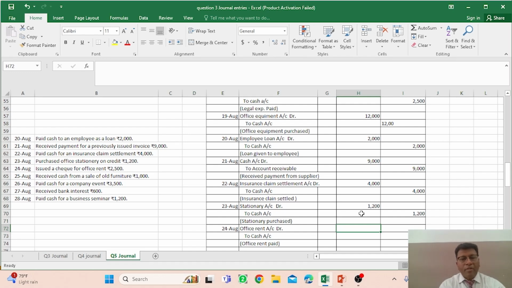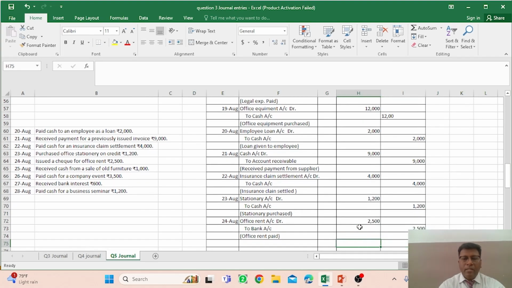Okay, issued a check for office rent, so you do not have to mention the cash here again, right, because this is the case of the check. So you have to mention the bank account, right, because the bank balance is reduced by this particular transaction. So you have to avoid this particular mistake, because you have to be very attentive when you are entering any transaction in your books of accounts. So office rent is paid by check, so rupees 2500 is the worth of this transaction you have to mention, right.